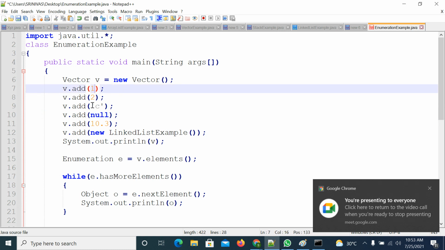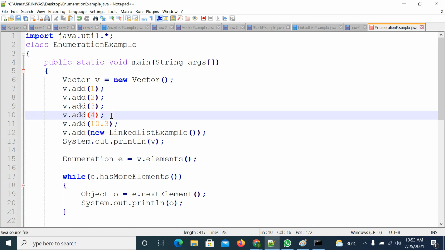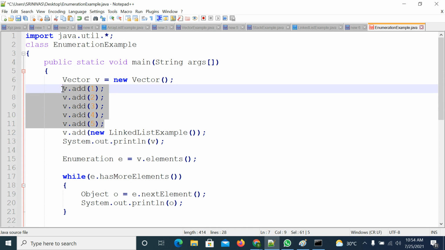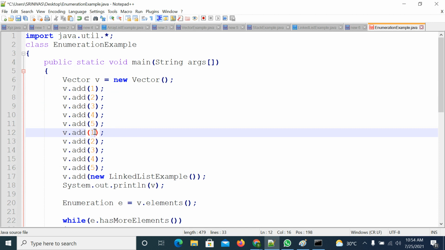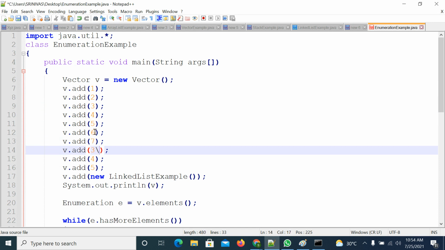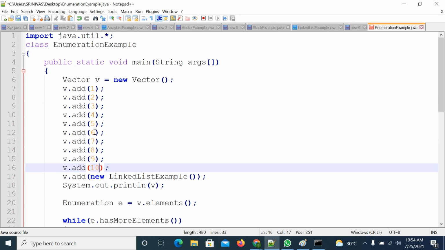First element, second, third, fourth, fifth. Like this, consider I have 10 elements: sixth one, seventh, eighth, 9, and 10. While printing, I want only even numbers. I don't want odd numbers. So in this case, how to print?